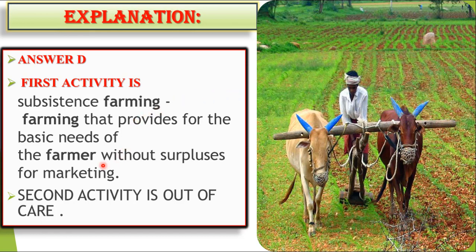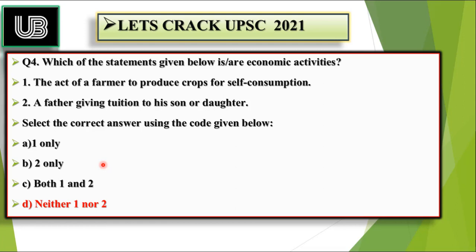Whereas in the second activity you are seeing, a father is teaching his son or a daughter. It's out of love, it is out of care, it is out of even worry about the future of that particular child. But that father is not getting any amount in return, any money in return.